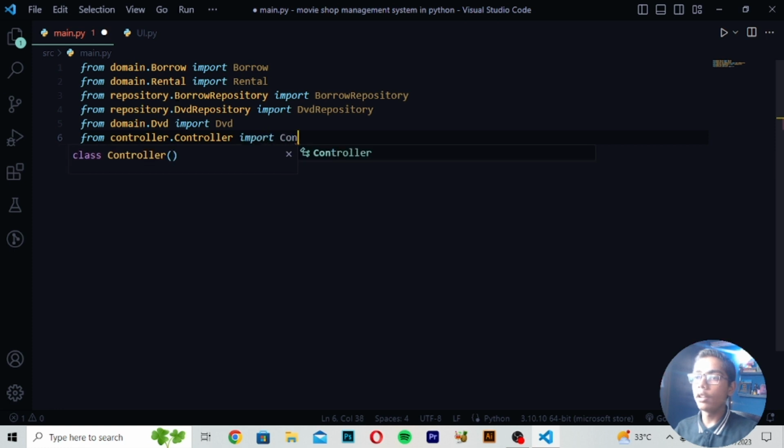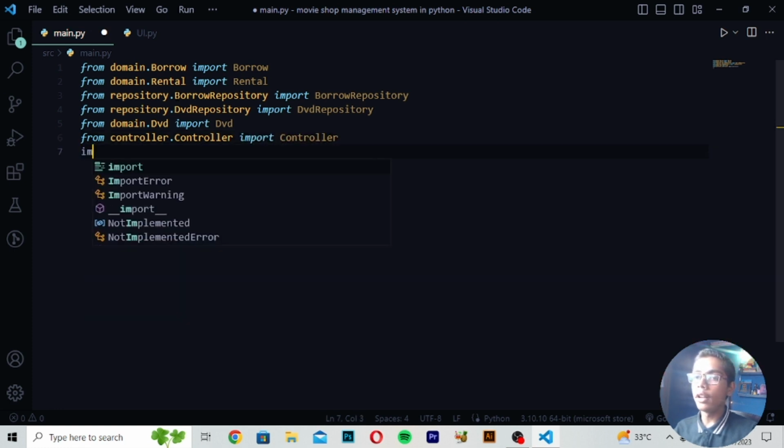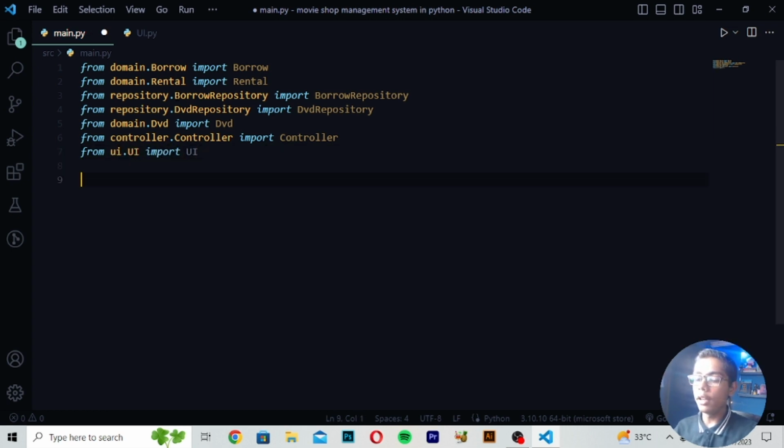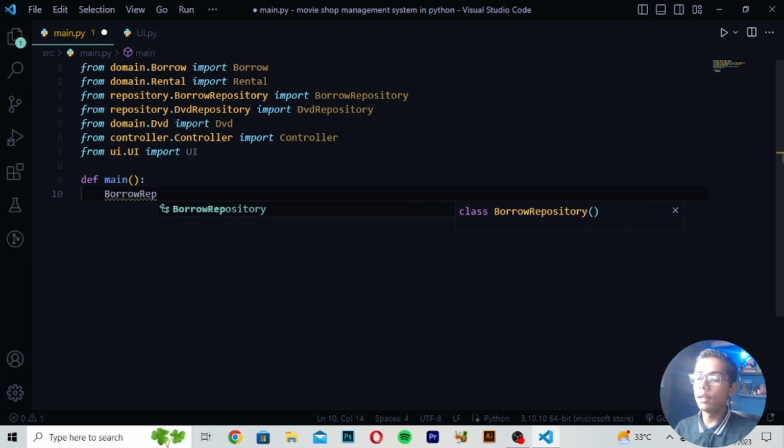Then write here from controller, and then you have to just write here dot controller like this, and write here import controller. And then you have to just move down, write here from UI. Then you have to just write here UI. Then I will be writing import UI. Then write here def, means define, main. Then I will be making this bracket, and then move down, write here borrow and write here repo like this